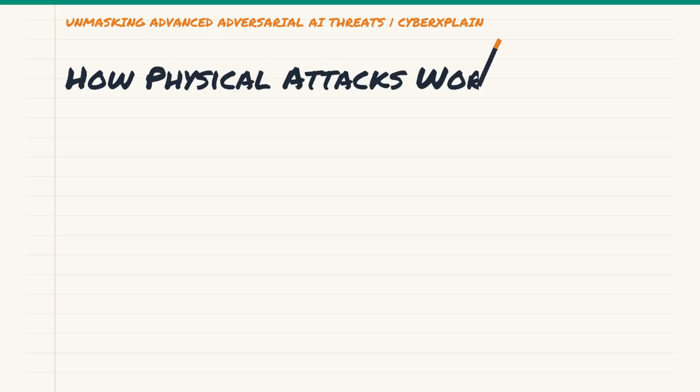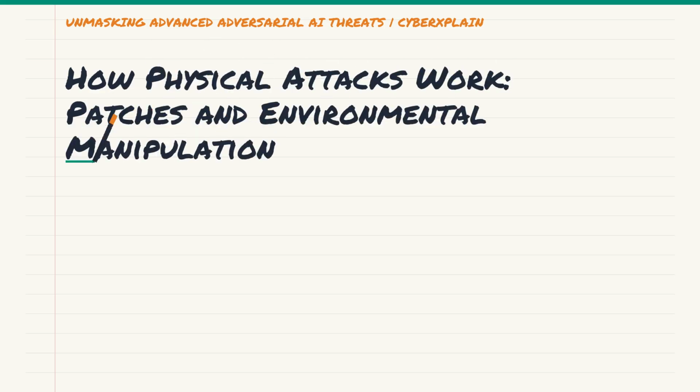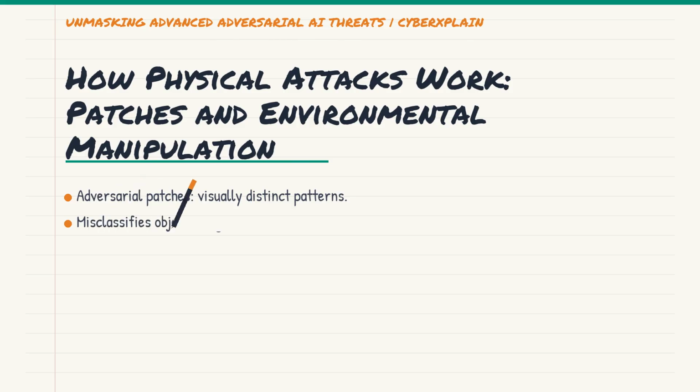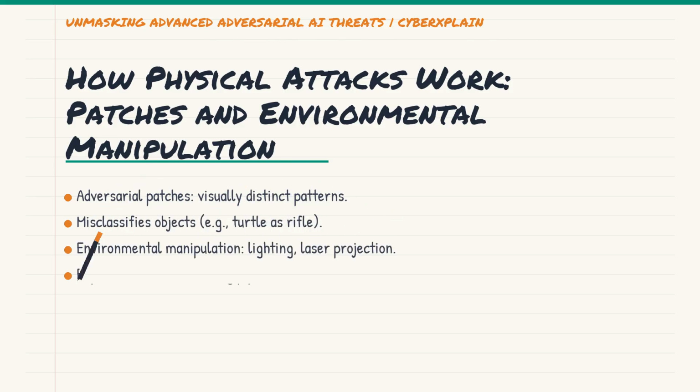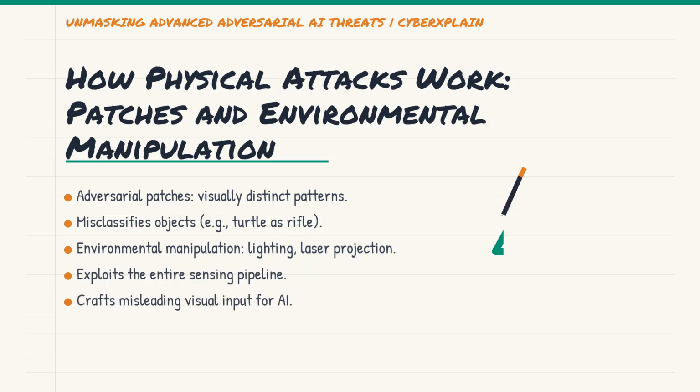The most well-known physical attack involves adversarial patches. These are visually distinct patterns, often brightly colored, that when placed on an object or even in the environment, cause misclassification. For example, a research team famously made a turtle appear as a rifle to a Google AI, just by sticking a specific texture onto its shell.